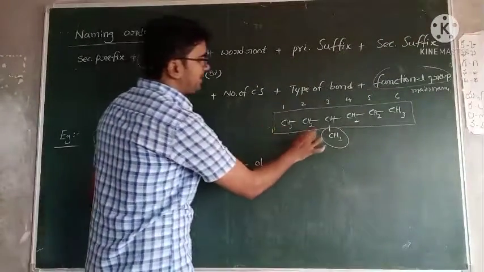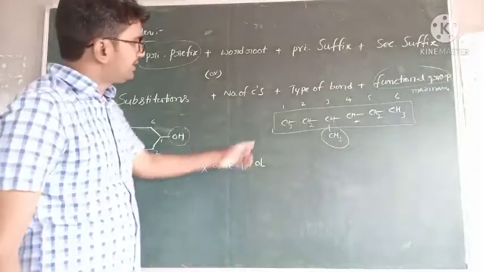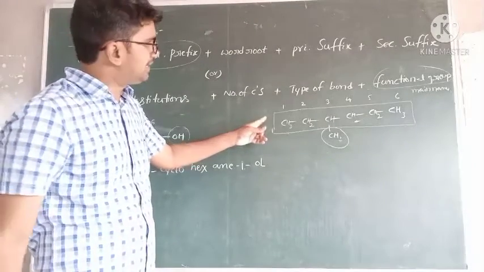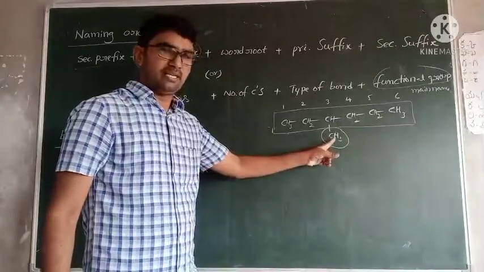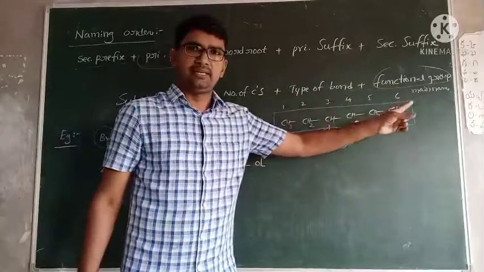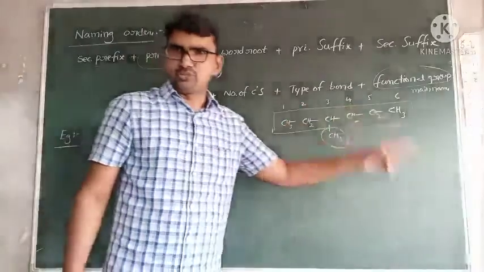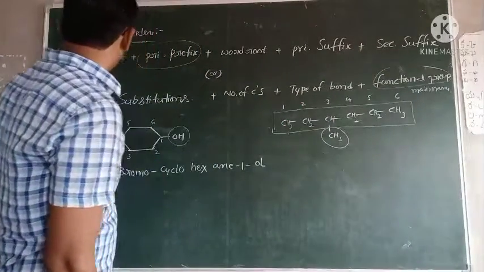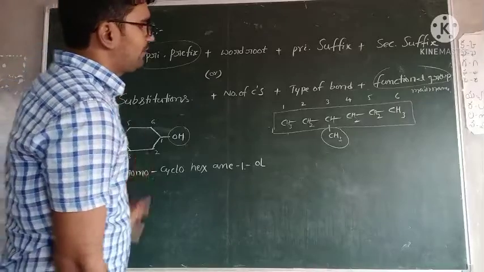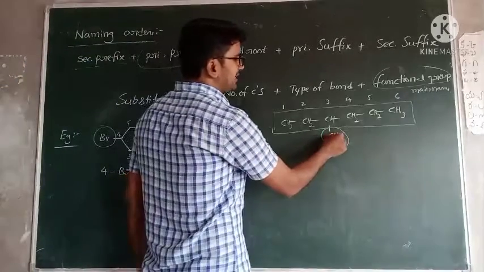What is the IUPAC name, sir? Is there any functional group? No. Is there any multiple bond? No. Is there any substitution? Yes, one substitution is present. Based on this, we give the numbering, by using the lowest numbers rule. How can you write the name? Secondary prefix, that is substitution. What is the substitution here? CH3 is the substitution.